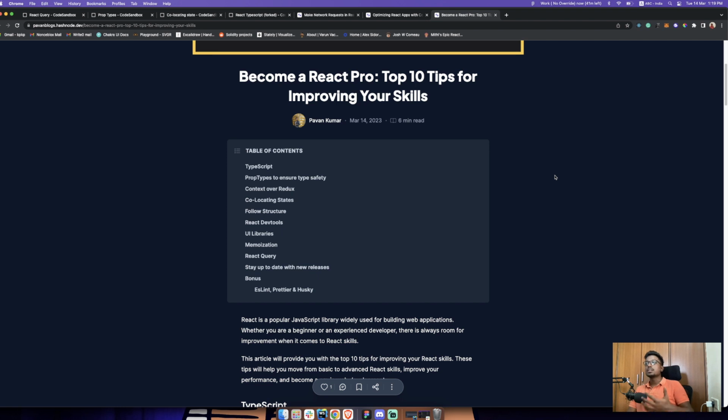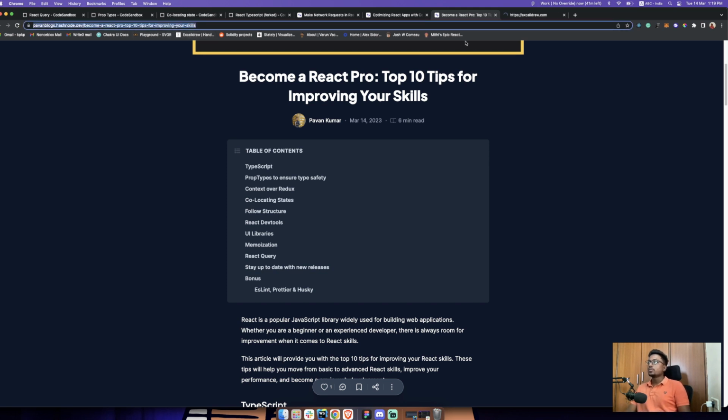Initially we didn't have context, so we were forced to use Redux, but right now React has become more mature. React is providing you with something called the context API, which you can use over Redux. You don't need Redux right now. There is no use, so you can use the context API.